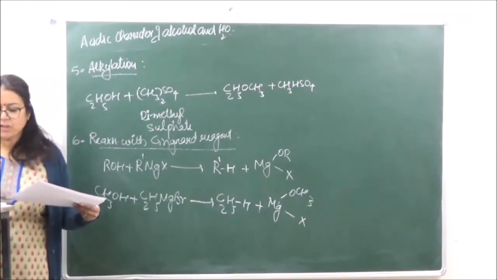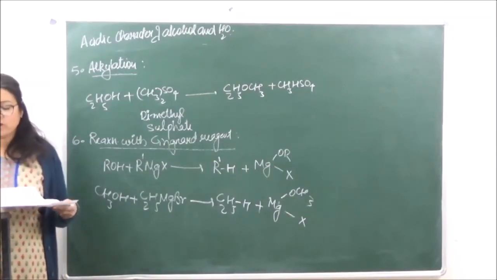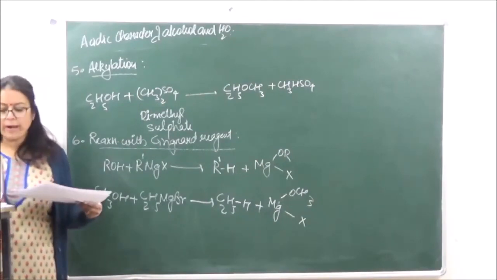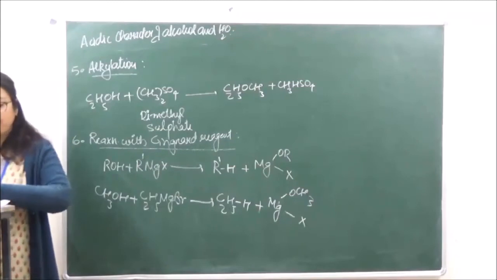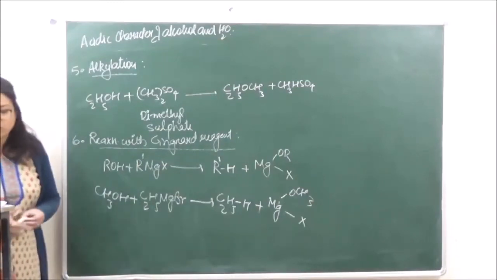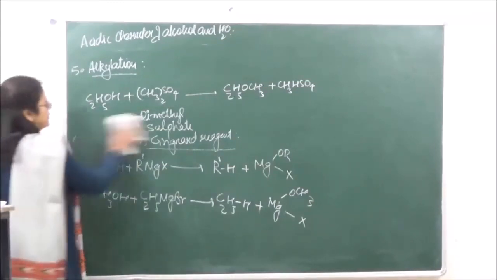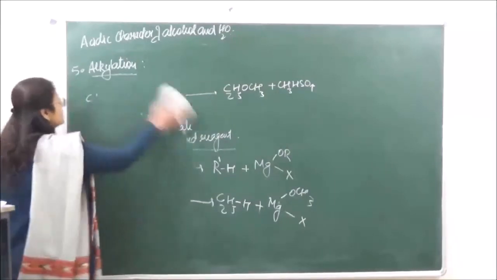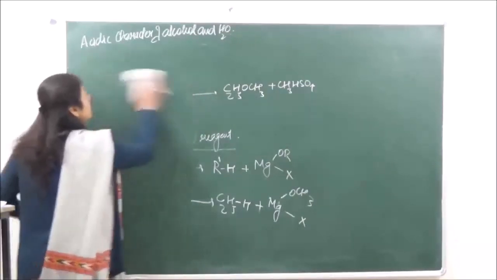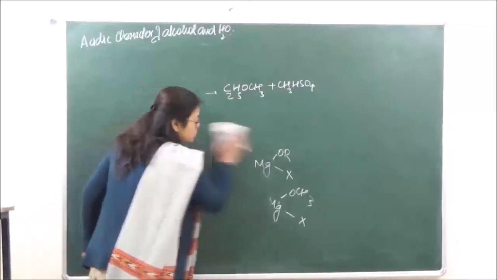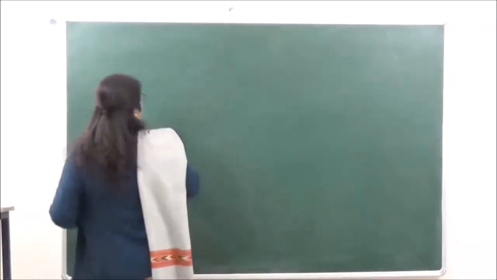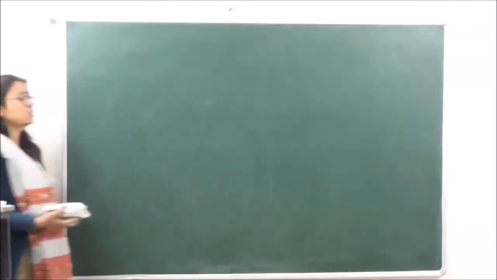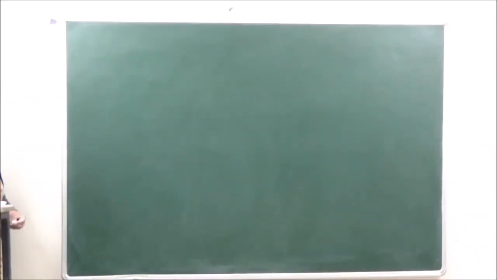Those are the reactions of the cleavage of the C-OH group. So this is the next reaction which we are going to do over here. Reactions involving cleavage of C-OH bond. These reactions we have already done in our haloalkanes, right?